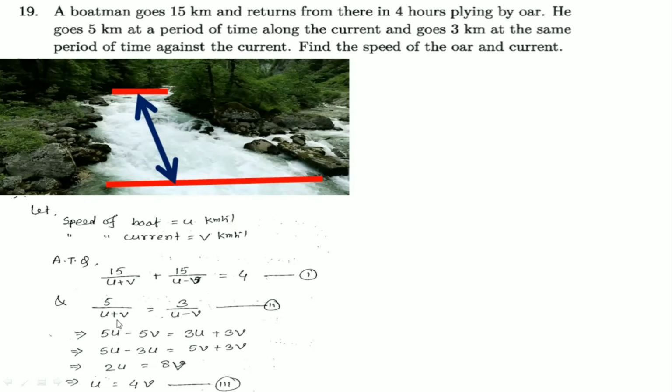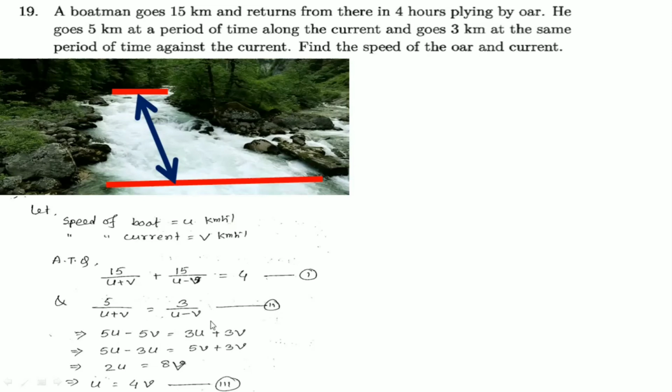So 5 by (u plus v) along the current, and 3 by (u minus v) against the current, and these two are the same. If you construct these two equations, the other part is much easier for you. Then just elaborate the equation.